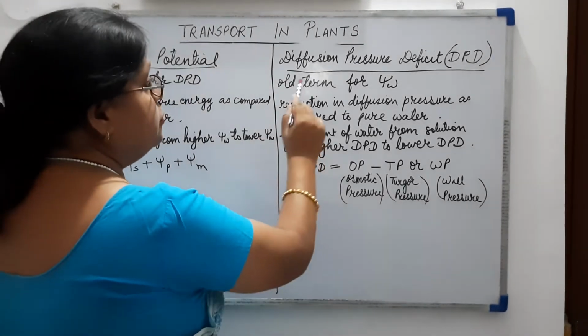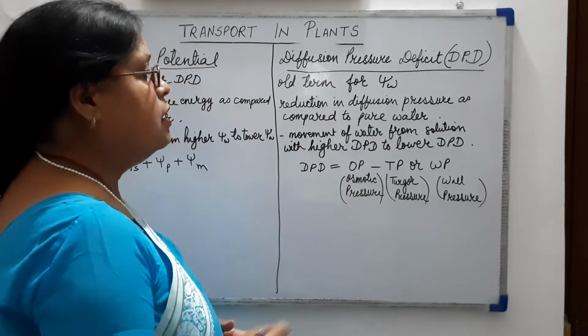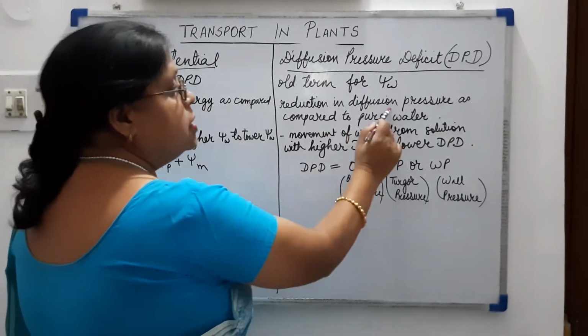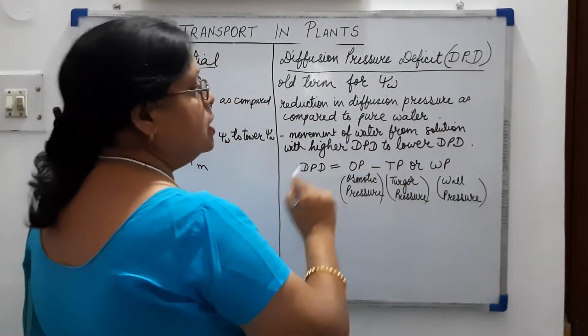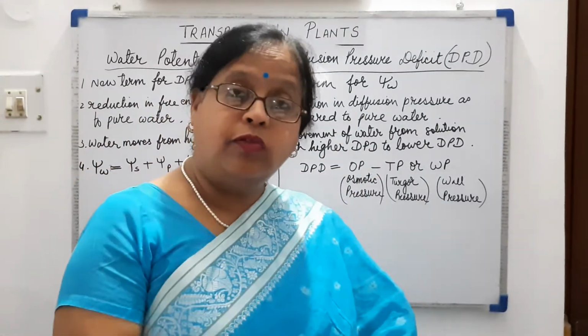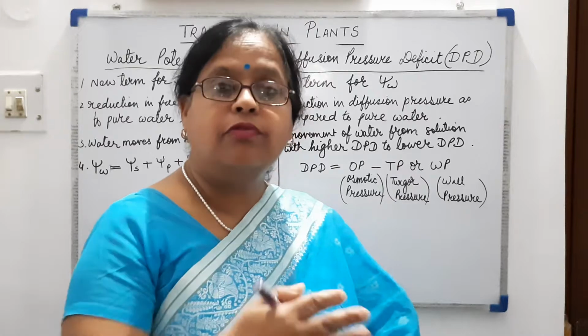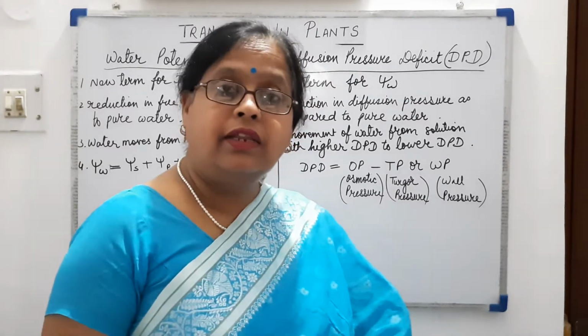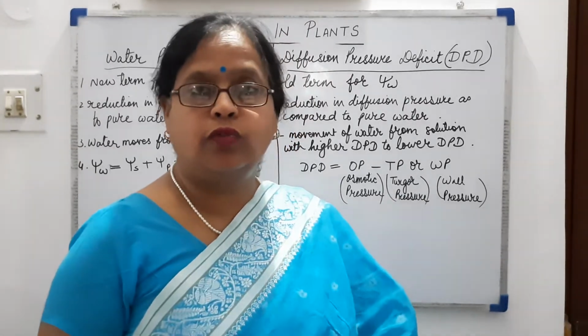Whereas diffusion pressure deficit is the reduction in diffusion pressure as compared to pure water. Meaning pure water will be diffusing faster than the water in solution form.